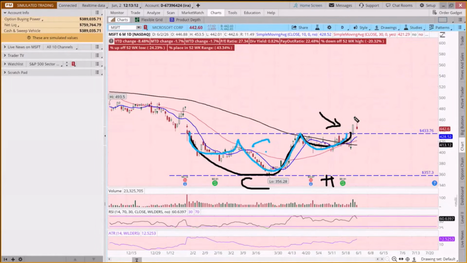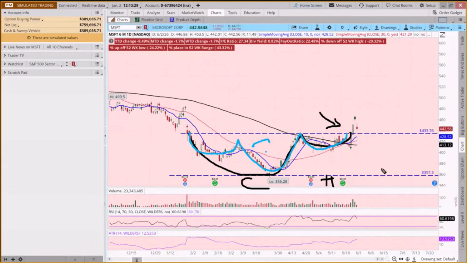So that's a good sign. Now it's coming back to retest. So you may say, well, it's like crossing the river, coming back to test the ice. But do we have confirmation yet that the ice is going to hold? We don't. And so what do we do?